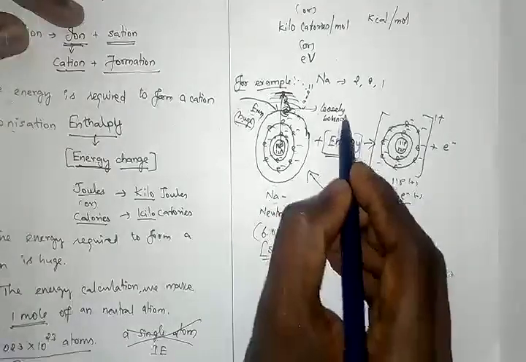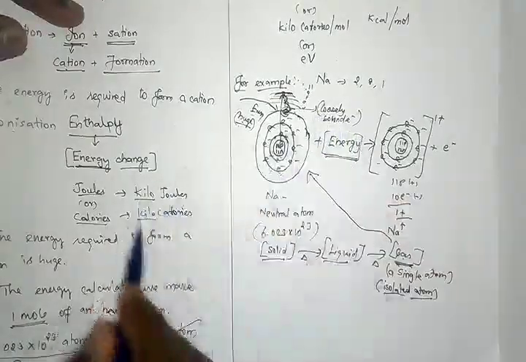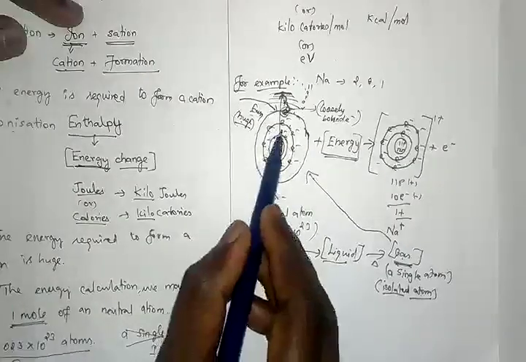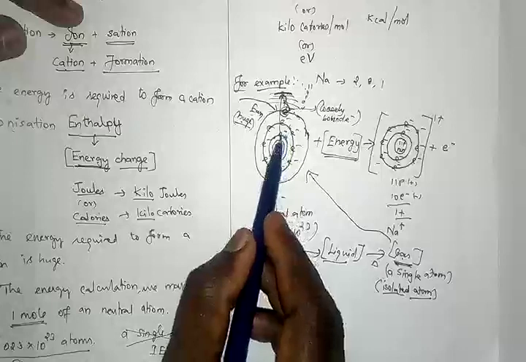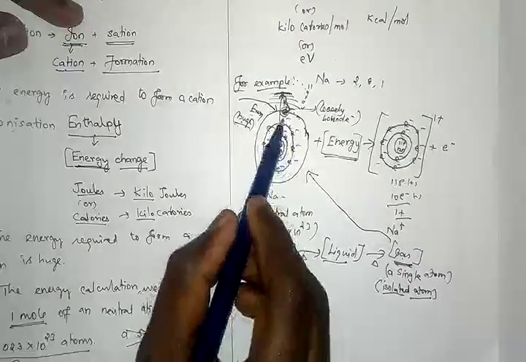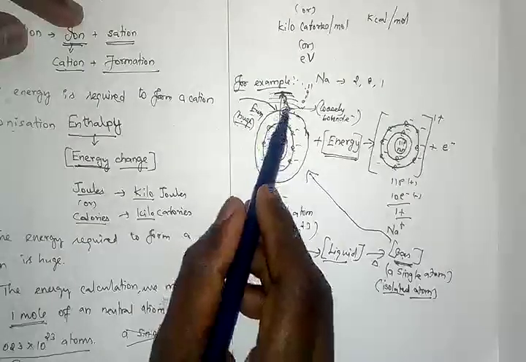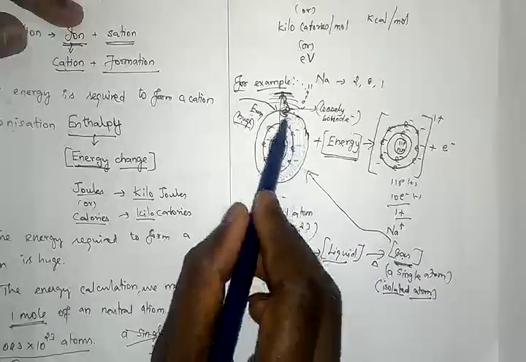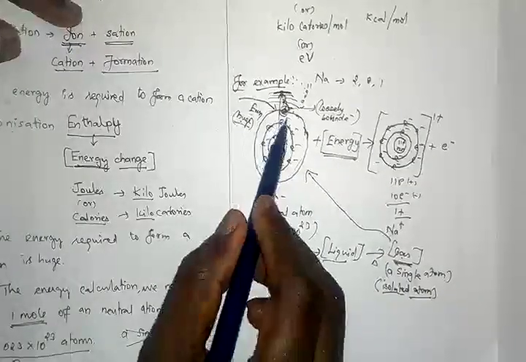Loosely bound electron, very important. So this is what we are going to remove. We cannot remove the strongly bound electron because we require more amount of energy. First, which electron will be removed from the atom? Only the loosely bound electron which is present in the last shell of an atom. So that is another point we have to remember.